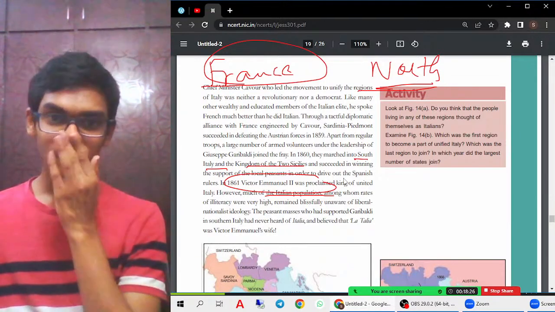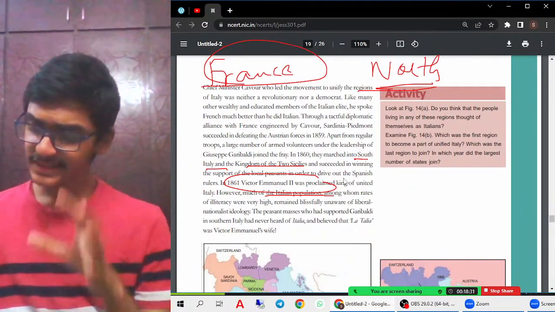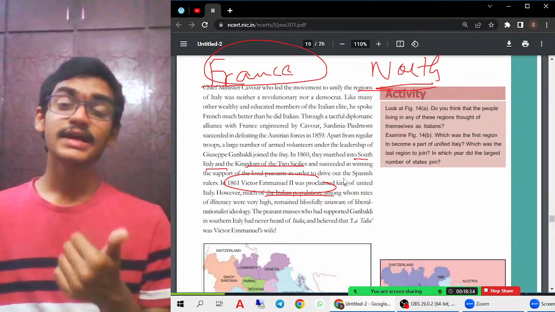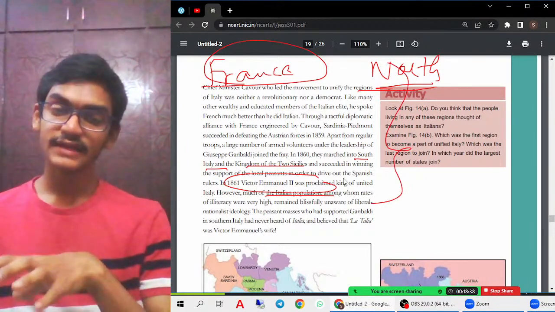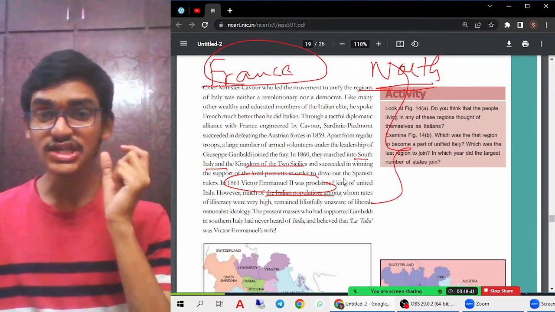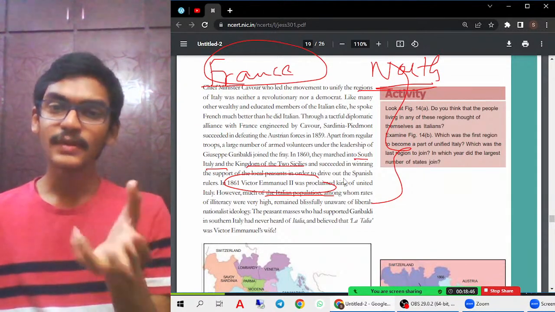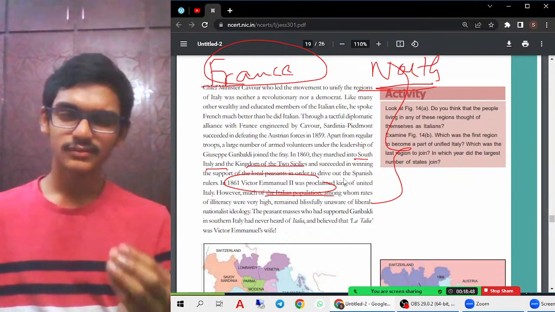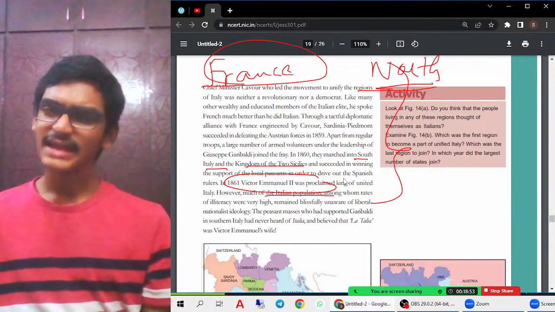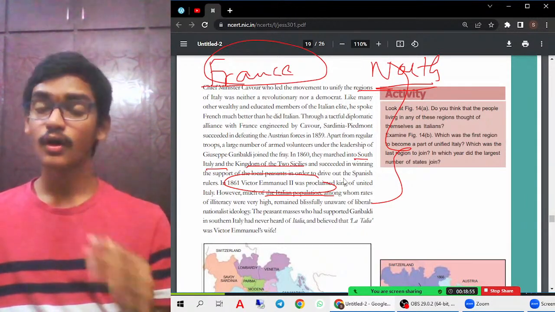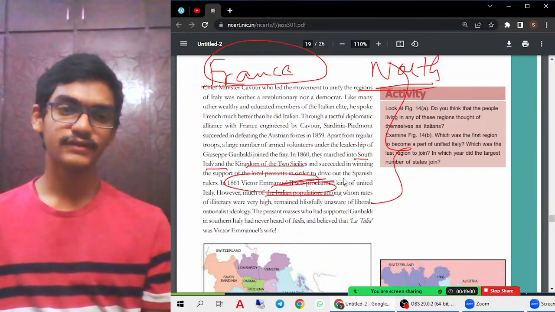In this, everything must go. When the unification process is asked as a 5-mark question, all the things should be given. It is not that if 5 points are given, only 5 marks will be awarded. No, you have to give each and every point, the entire process. You can give it in a crisp and very small way, or you can ignore unimportant points like the language point, but you have to mention all the rest till here. When a question is asked, you have to mention everything till here.